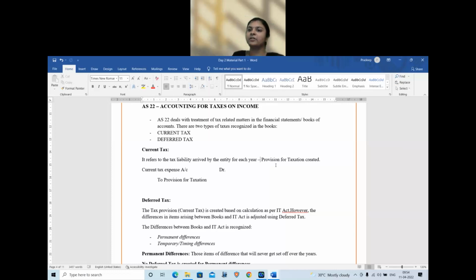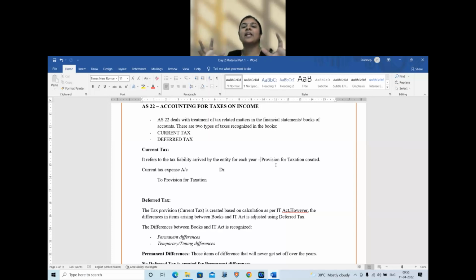Now coming to the next part, which is timing differences. What is this timing difference or temporary difference? There are differences between books of accounts and income tax provisions, but the differences get offset over a period of time, like depreciation.